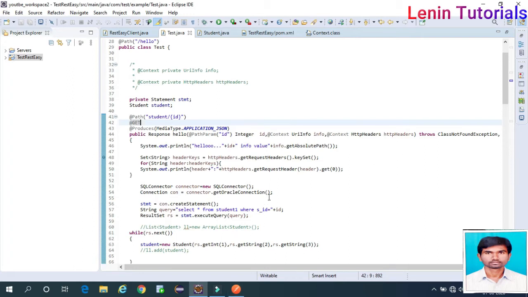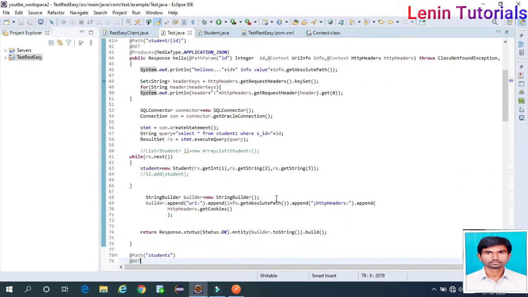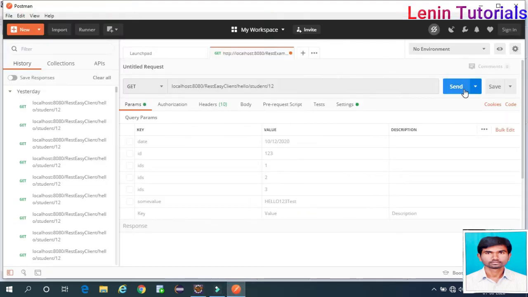Now in output what we are getting here? Response dot response dot status. What is the status? Status okay. That means 200 entity build dot toString. Whatever is there appending to string builder, I am converting to toString, then build. I am returning response. We'll see. Now go to Postman, get method, done it.